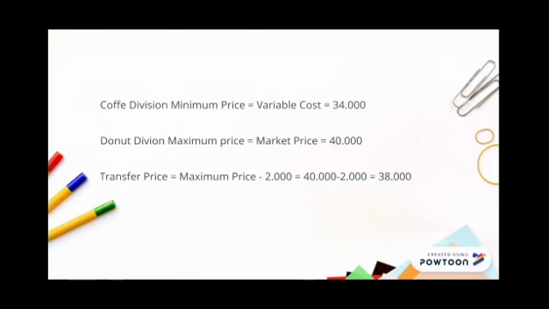Coffee division's minimum price equals variable cost, which is 34,000. Donut division's maximum price equals market price, which is 40,000. Transfer price is maximum price minus 2,000, equals 40,000 minus 2,000 equals 38,000. Transfer price is 38,000.